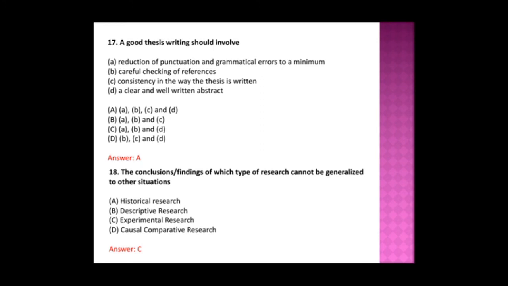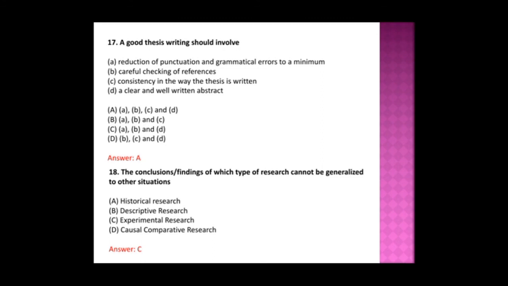Okay, reduction of punctuation and grammatical errors to a minimum, that is right, and careful checking of inference, that's also right, and consistency in the way the thesis is written, consistency is very important, and a clear and well written abstract, right? So A, B, C, D are correct. So here the answer is option A. So all of these are involved in good thesis writing, right?